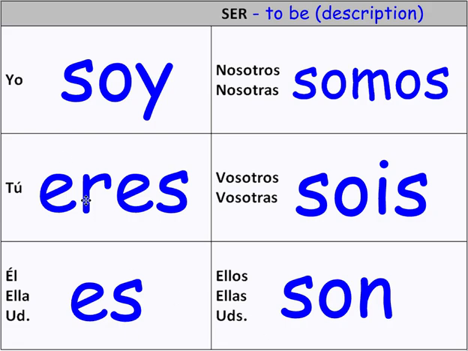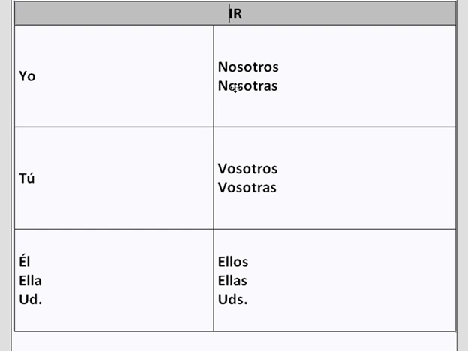And you can pull together a few patterns as far as how the verb works, but for the most part it's quite irregular and they're forms that you simply have to memorize. But this is the verb ser, to be, talking about descriptions. The next important verb is ir, which means to go. And this one does follow a little bit more of a pattern than ser, but it is irregular. It doesn't follow the nice, neat rules that we had for the regular verbs.